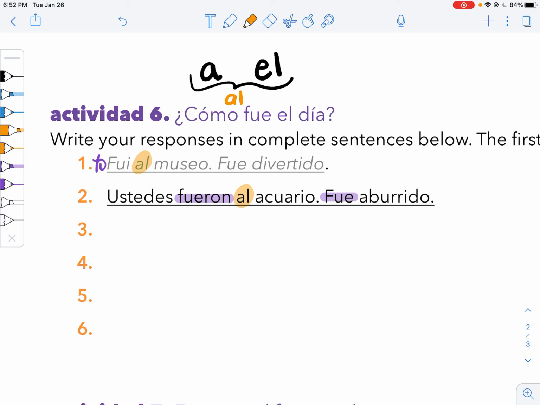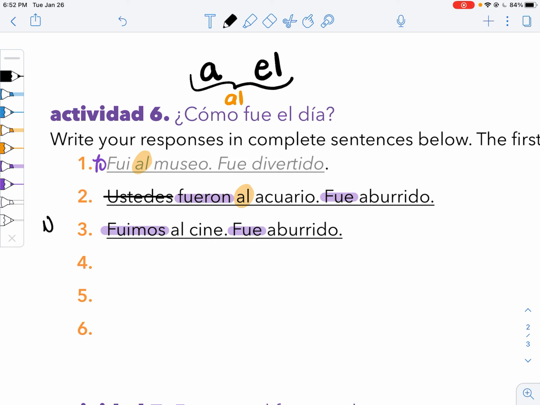Número 3, we have the same thing. Mis amigos y yo, my friends and I, makes a nosotros. So we got nosotros fuimos al cine y fue aburrido. Oh, how sad. It was boring again. By the way, if you did not put a ustedes here, that's fine. You're totally fine. If you did put a nosotros in here, also fine. But you don't need it.